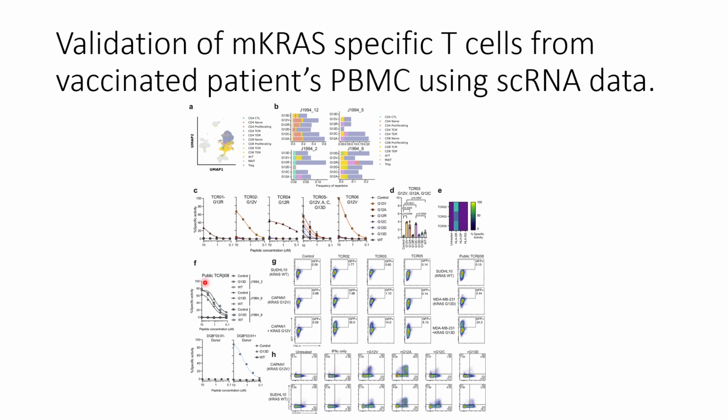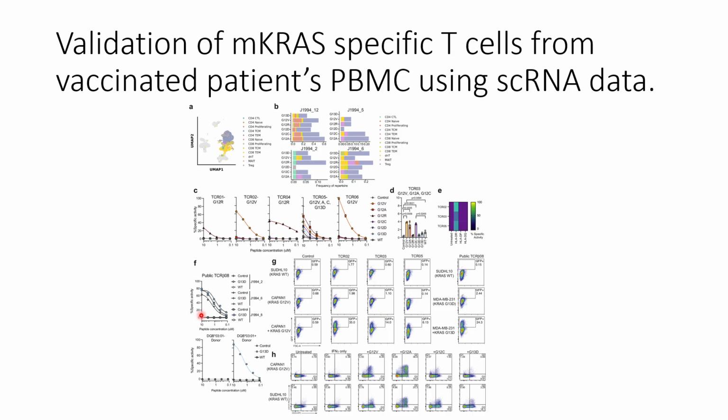And they also check for the public TCR β08 in the Jurkat cells, and in this case they are able to find out that it can give signals for the different mutations, different for all the patients, for the mutated mKRAS. But when they use the wild type or the control with the irrelevant peptide, they do not give any signals.